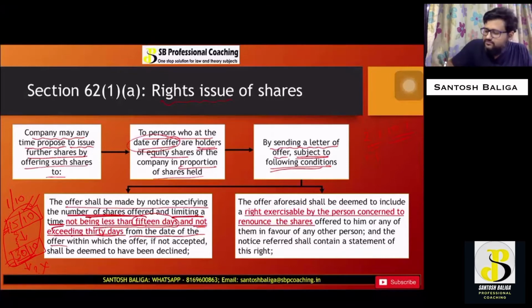So the next point is the offer aforesaid shall be deemed to include the right exercisable by the person concerned to renounce the shares.